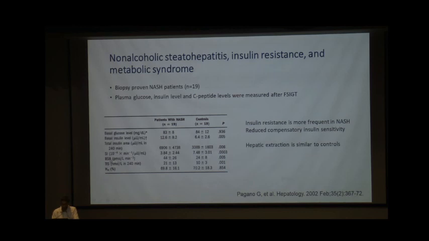They had a higher basal response for insulin secretion, but the overall utilization of insulin was the same in NASH and control patients. That is, insulin resistance is more frequent in NASH. There is a reduced compensatory insulin sensitivity, and the hepatic extraction of insulin is similar in NASH patients as compared to controls.